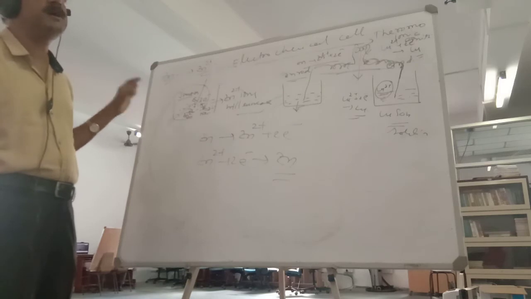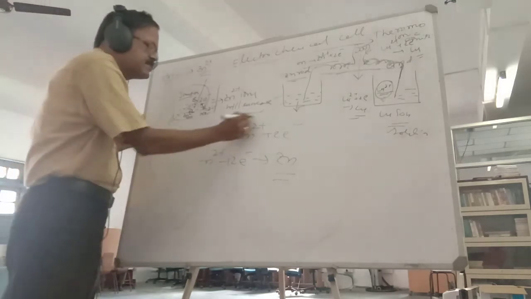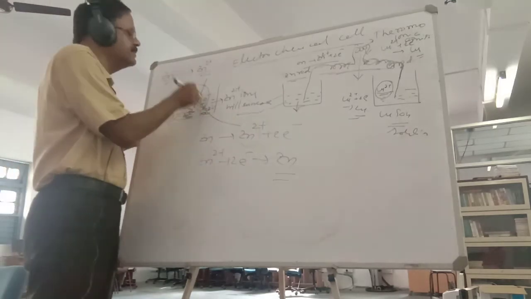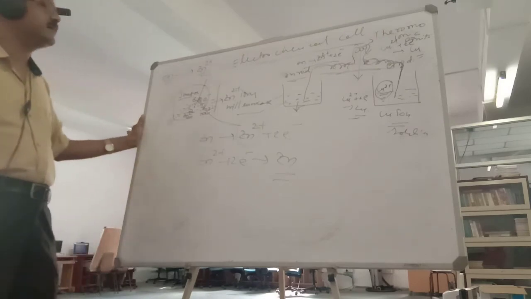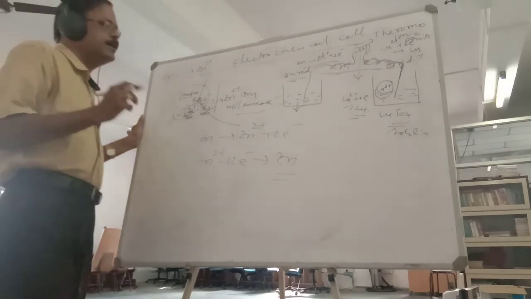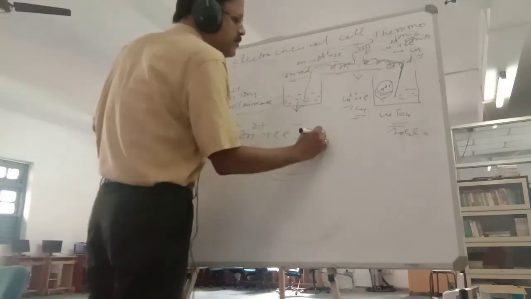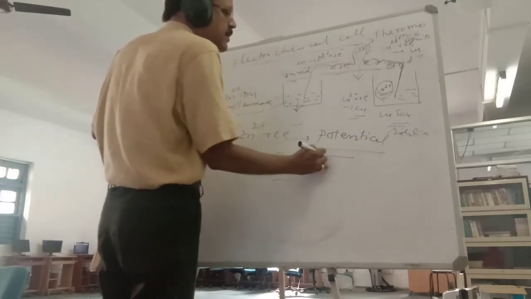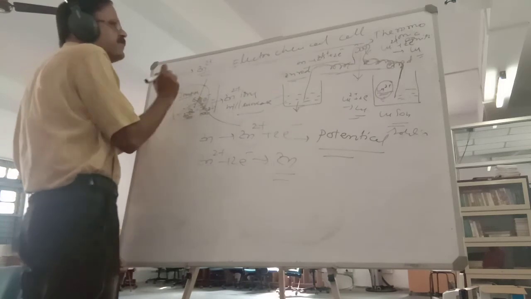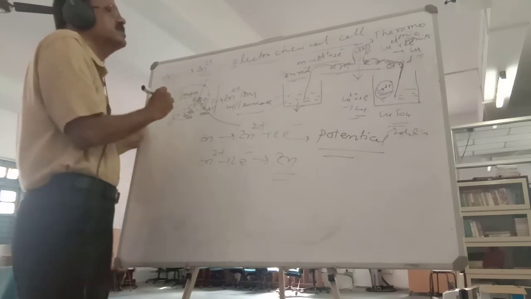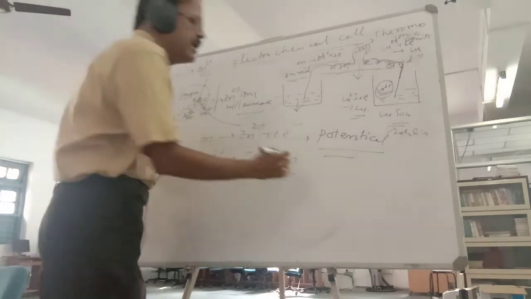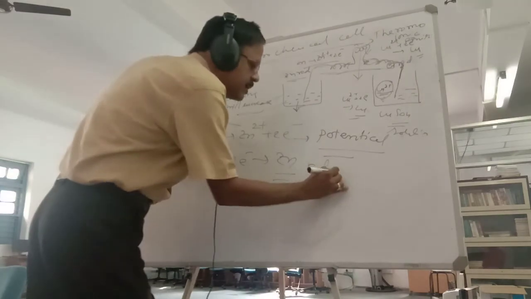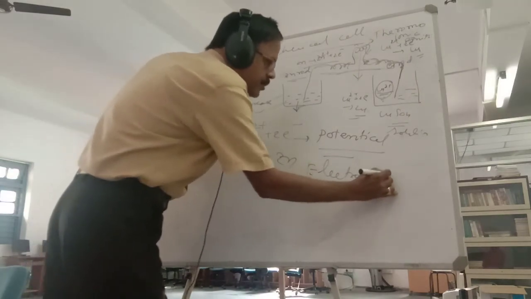There is a certain amount of charge, which is that zinc ions which always exist near the rod, which is the accumulation of charges. You know it as potential. इसको क्या बोलते हैं? Okay. So this accumulation of charges near the electrode is known as electrode potential. क्या बोलते हैं इसको? Electrode